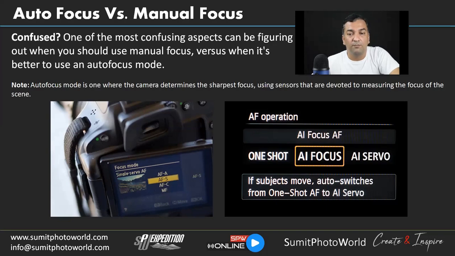But if you are in manual focus, you have to play with the focus ring, and you have to decide how the focus will be on the desired object or element.